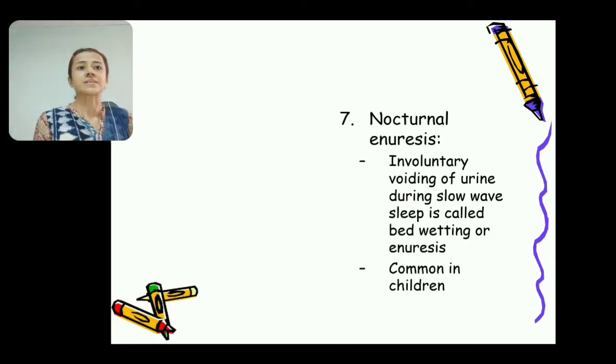Next disorder is nocturnal enuresis, which is also known as bedwetting. That is involuntary voiding of urine during slow wave sleep, and it is common in children and related to psychological disturbance.